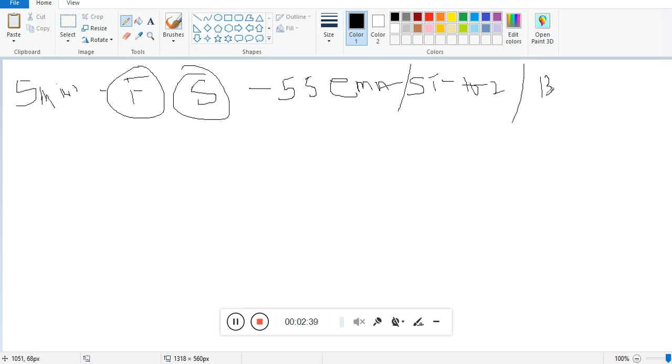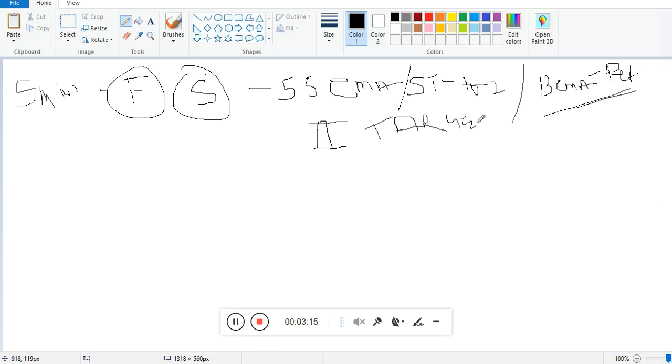Then we also add a 13 EMA. This is not an EMA crossover, it is only for reference. It doesn't have any big contribution in this. Sometimes we'll use it to trail the stop loss or to come out of the trade. Then the range of the candle will be our target.